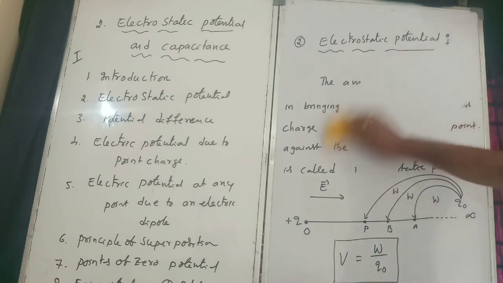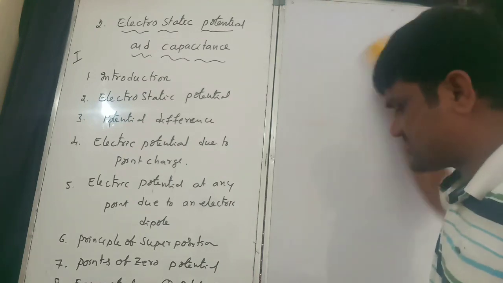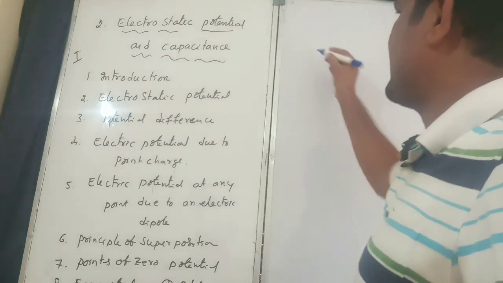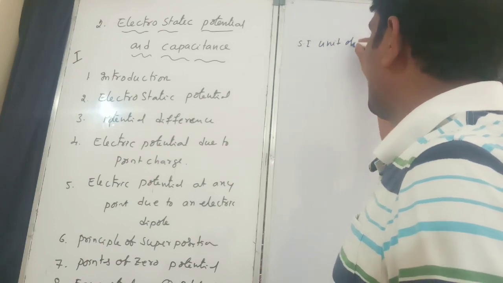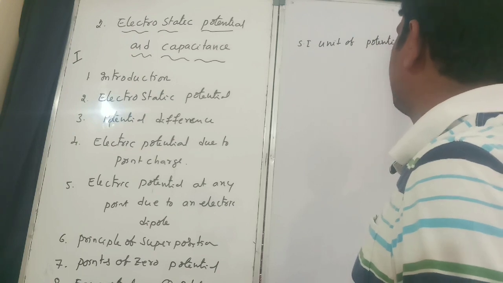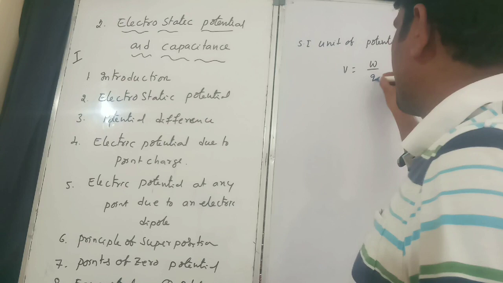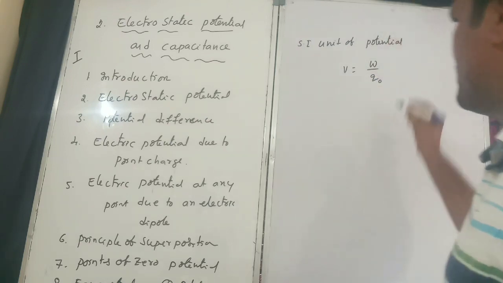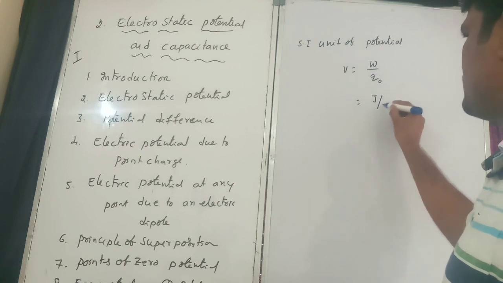Now for the SI unit of electrostatic potential. V is equal to W by Q naught. W is nothing but joule, so joule by coulomb.